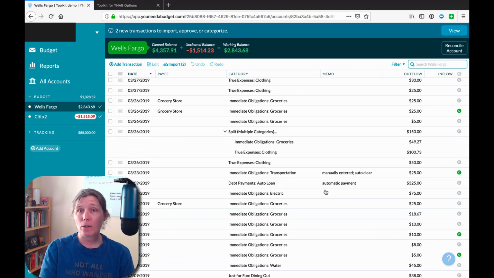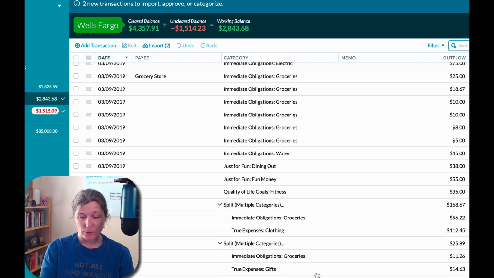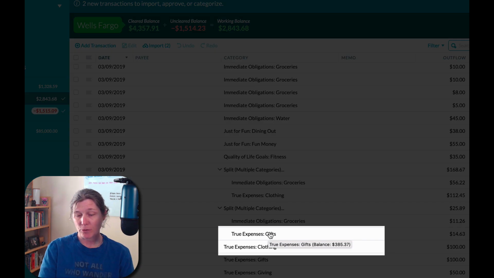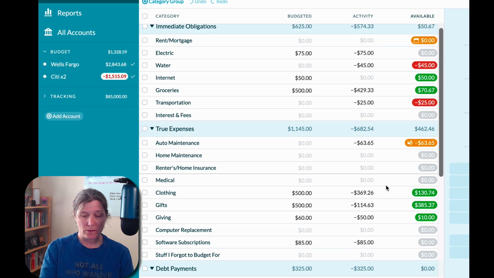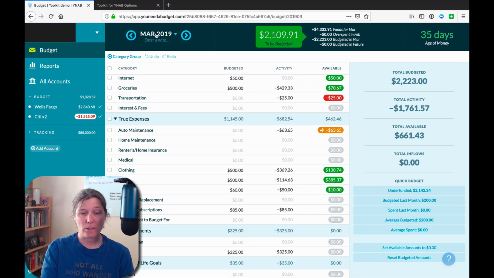And it works in all the registers. So I was in the credit card register, and now I'm in the checking account register. And if I find another category here, so here's true expenses gifts, balance pops up with the available balance in gifts, which says I have a positive balance of $385.37. And if we come back into the budget, we can see in gifts, my bubble says that I have 385.37 left in gifts.